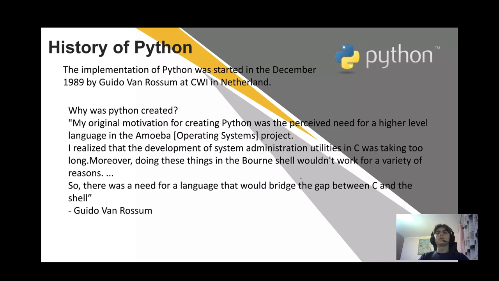I realized that the development of system administration utilities in C was taking too long. Moreover, doing this in the shell wouldn't work for a variety of reasons. So there was a need for a language that would bridge the gap between C and the shell. Guido van Rossum.